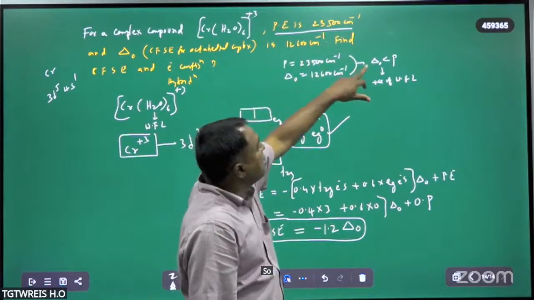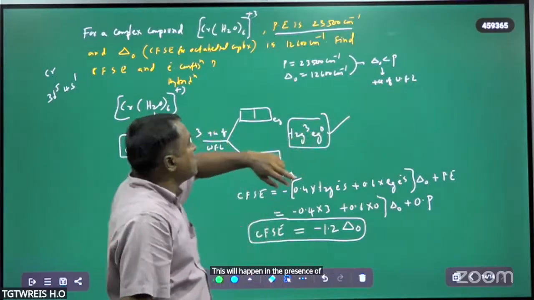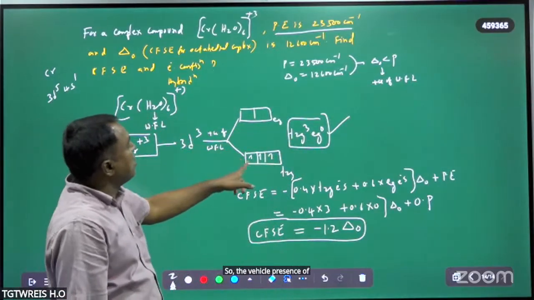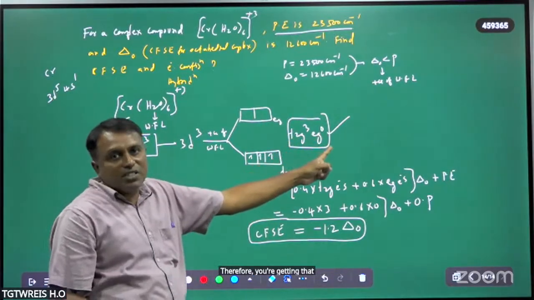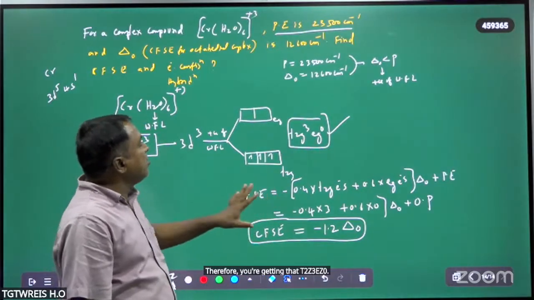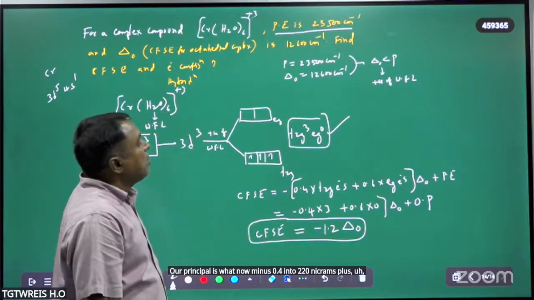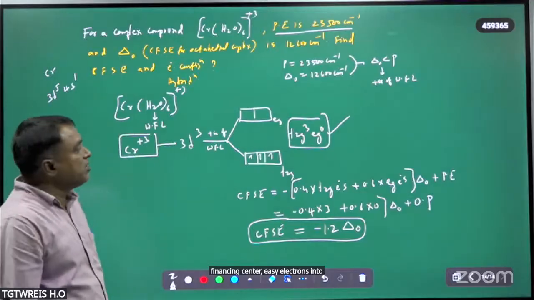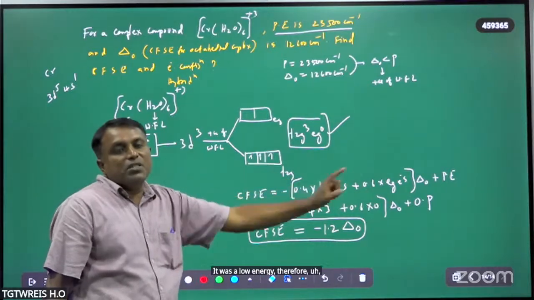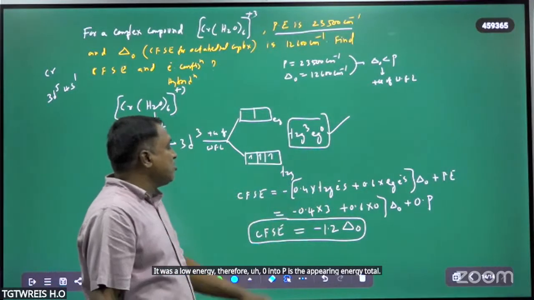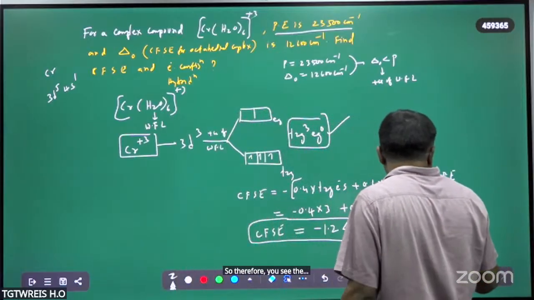By seeing these two values, delta naught is lower than P. This will happen in the presence of weak field ligands. In the presence of weak field ligands, electron distribution generally takes place according to Hund's rule. Therefore, you will get t2g3 eg0. So CFSE, our principle, is minus 0.4 into t2g electrons plus 0.6 into eg electrons, into delta naught, plus pairing energy. No two electrons are paired in the t2g lower energy level, therefore 0 into P. So CFSE is equal to minus 1.2 delta naught. So this is the one question.